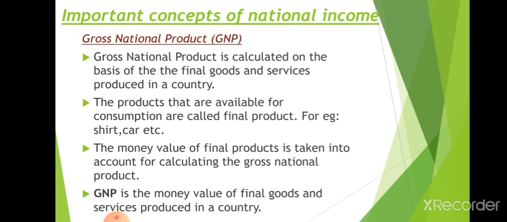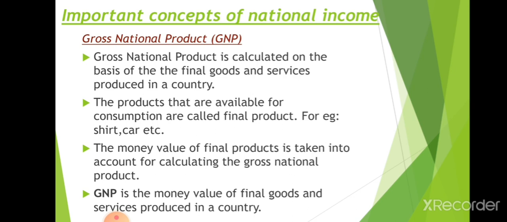Here in gross national product, we are calculating the final goods and services produced in a country. Example, the shirt. Here in the shirt we are using cloth, buttons and thread, and finally we stitch the cloth and make the shirt. The shirt is the final product.